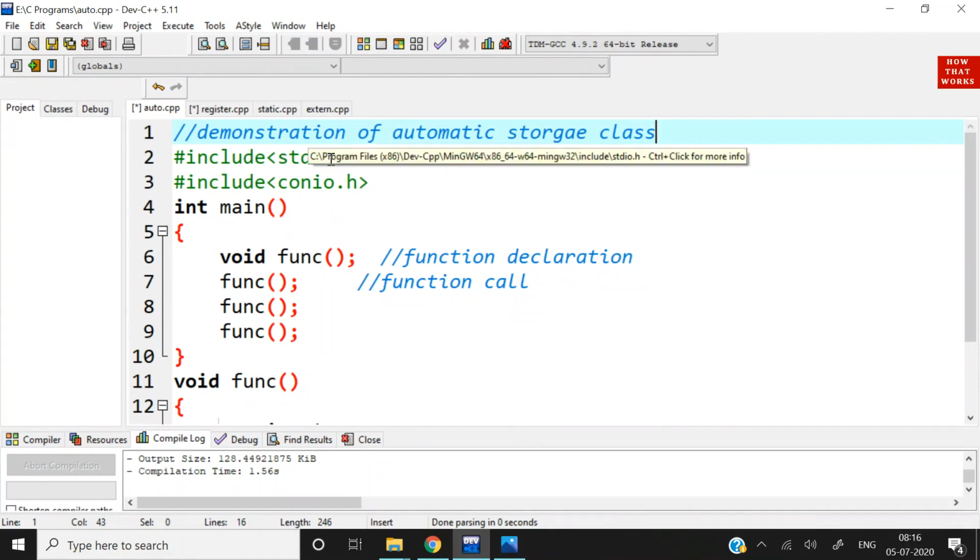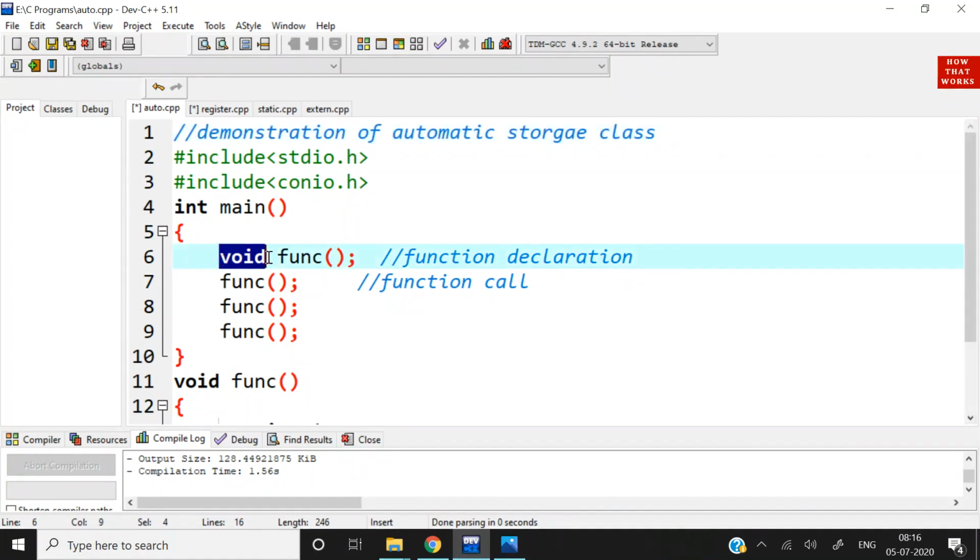All of you already know about it. Then in the main function we will declare a function, void, which is its return type, and this is the function name. This is function declaration, and then this function is called 3 times. It is not having any return value and not having any arguments. This is a simple concept to understand what is automatic storage class.